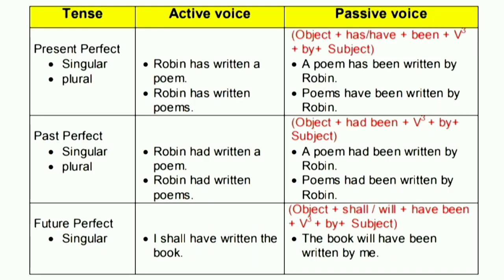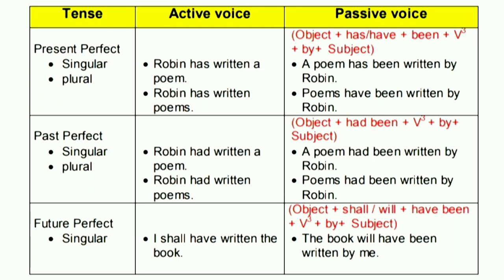In the present perfect tense, the verb in the passive voice is made by adding the third form of the verb to has been and have been. In the past perfect tense, the verb in the passive voice is made by adding the third form of the verb to had been. And in the future perfect tense, the verb in the passive voice is made by adding the third form of the verb to shall or will and have been.